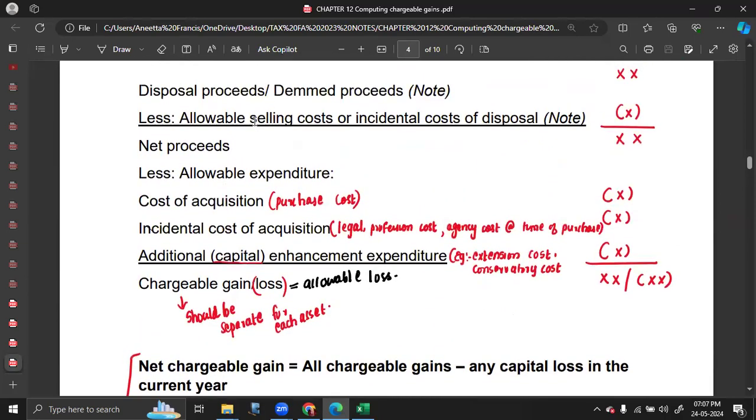Now, selling cost and incidental purchase cost are almost the same except for the timing. One is at the time of purchase, the other one is at the time of sale. So advertisement cost at the time of purchase is incidental purchase cost. Advertisement cost at the time of sale is incidental selling cost. Legal cost at the time of purchase, legal cost at the time of sale. So these are incidental purchase and selling costs. And if it is an incidental selling cost, you deduct it here to get your net proceeds. If it is an incidental purchase cost, you have to deduct it from here to calculate your chargeable gain.